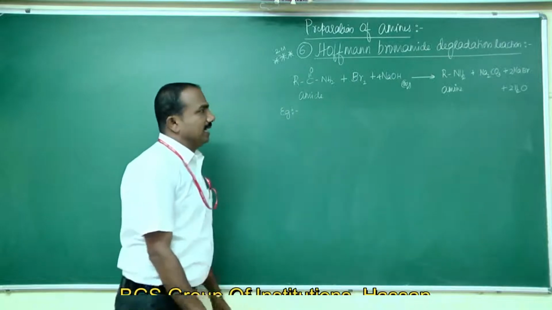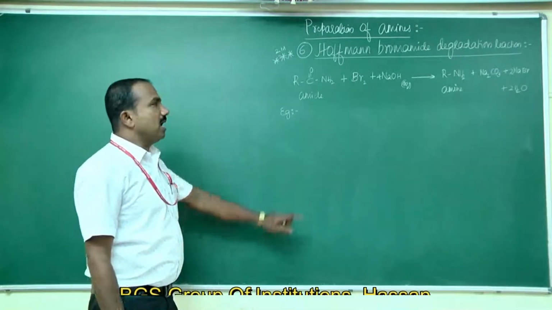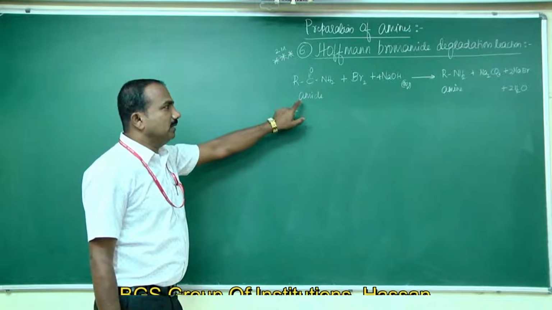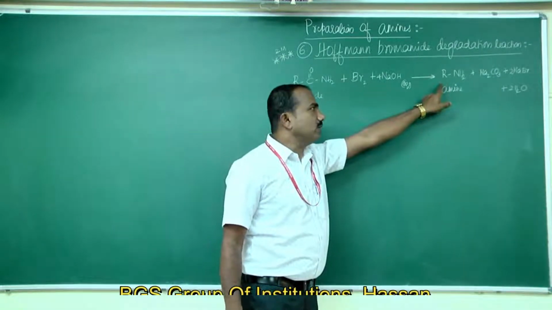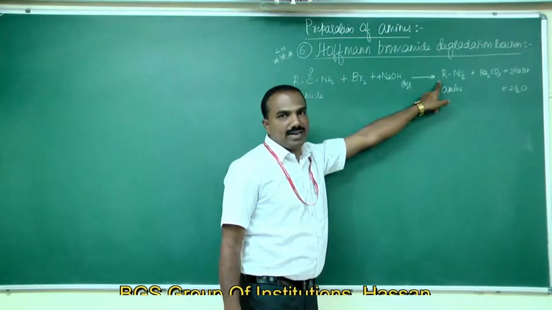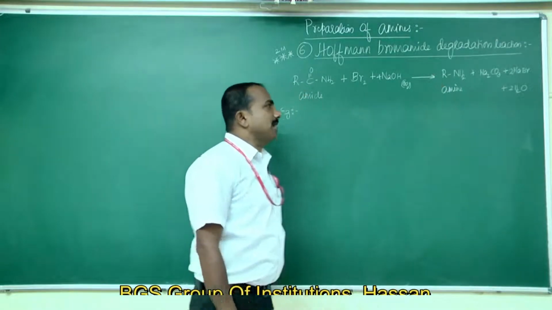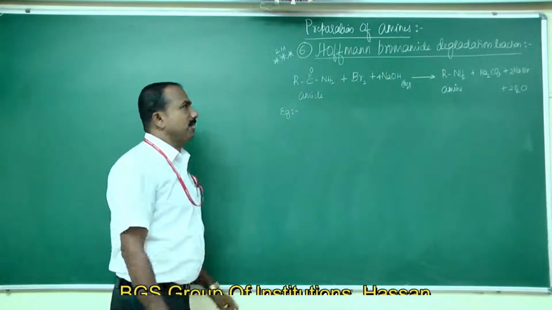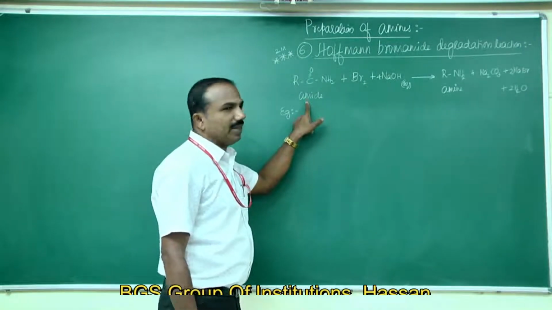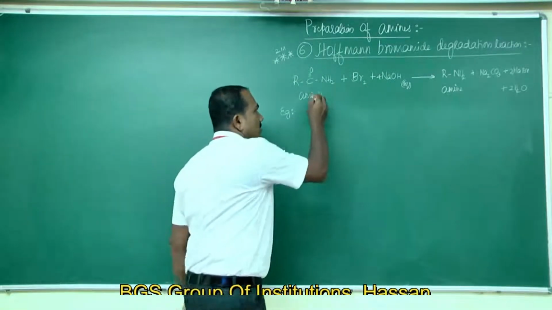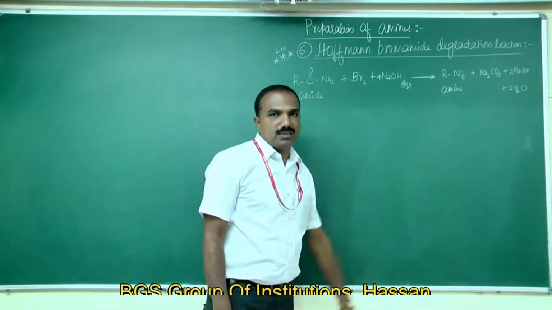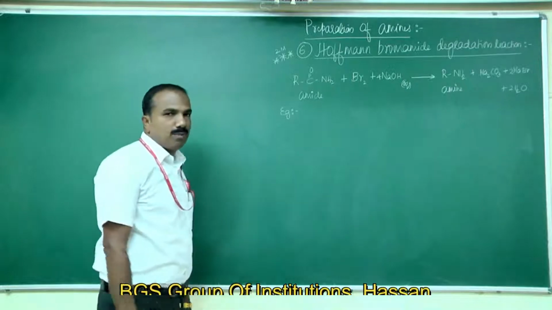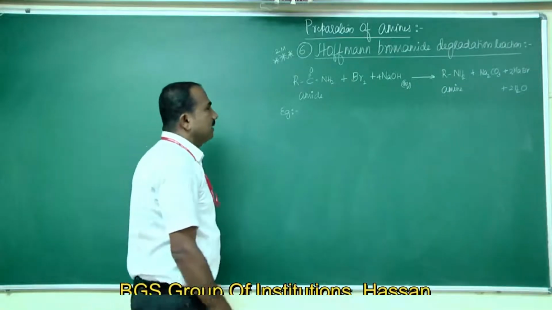In this degradation reaction, the alkyl or aryl part of the amide gets converted or degraded to amine. The amine formed contains one carbon atom less compared to that of the amide.